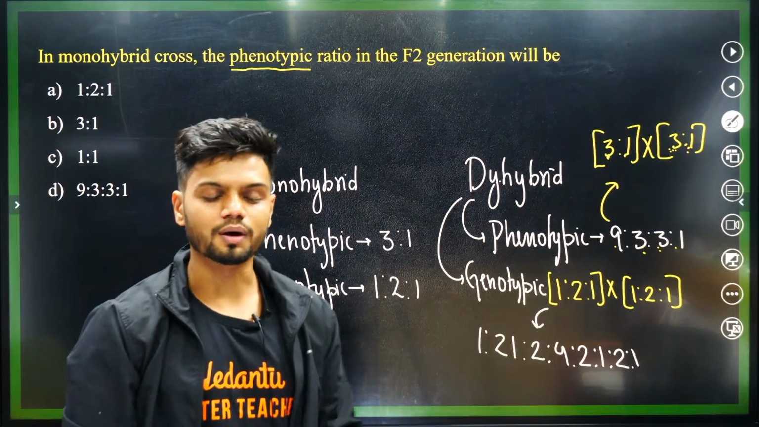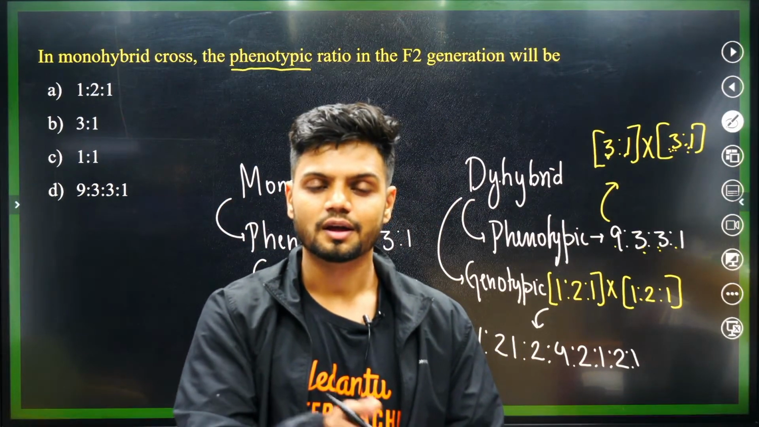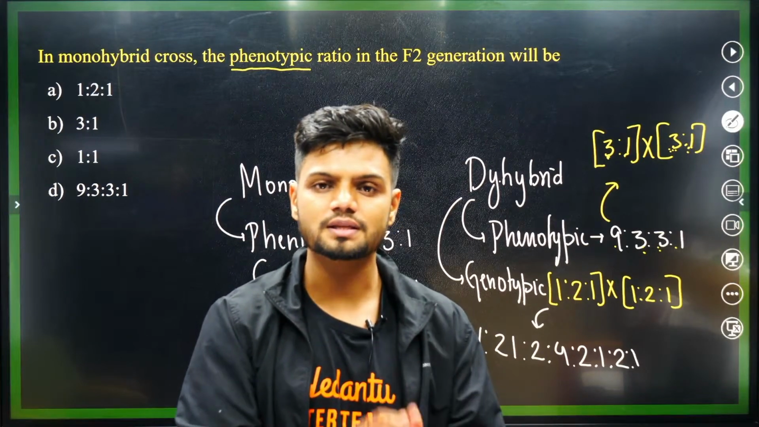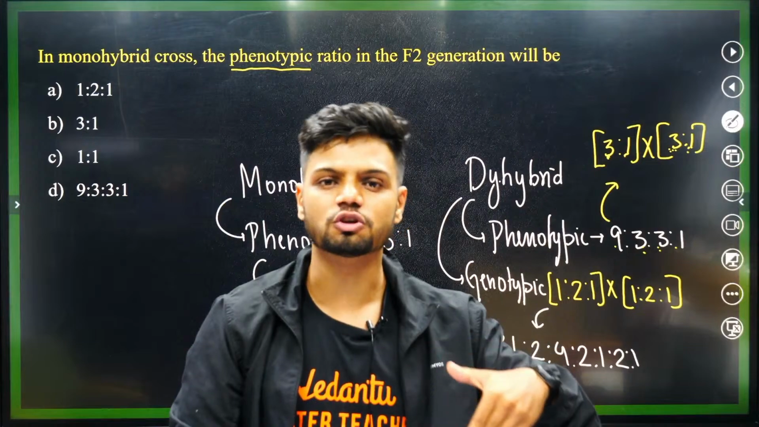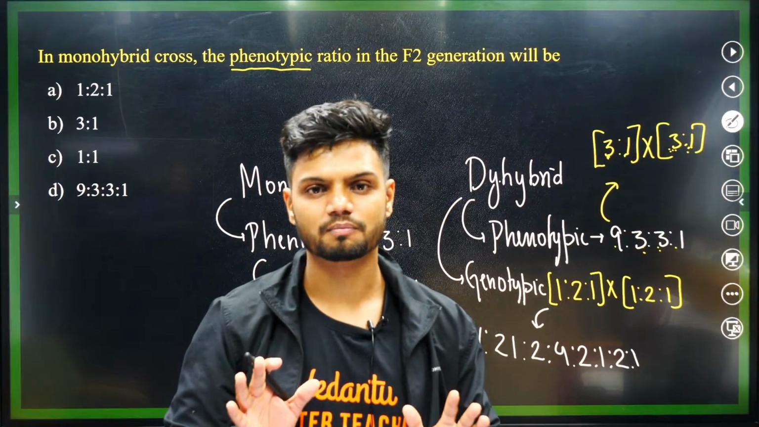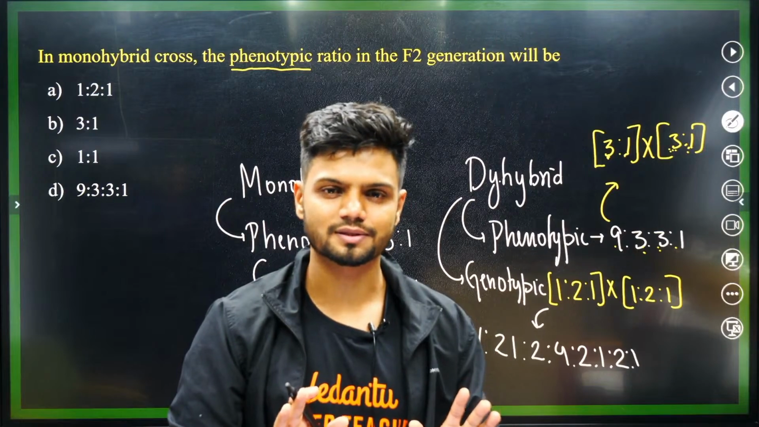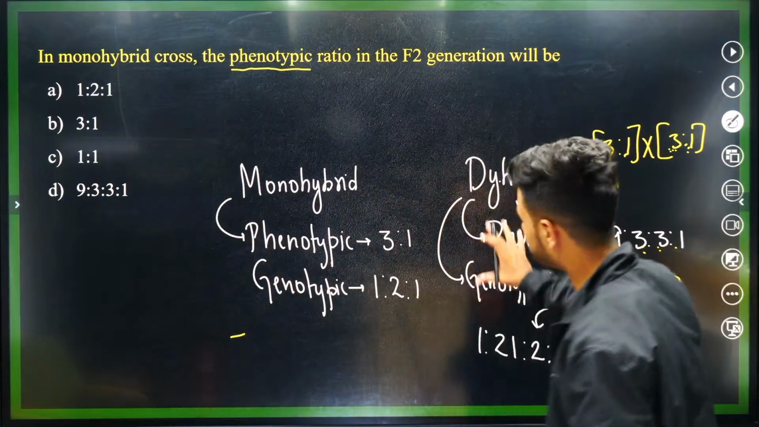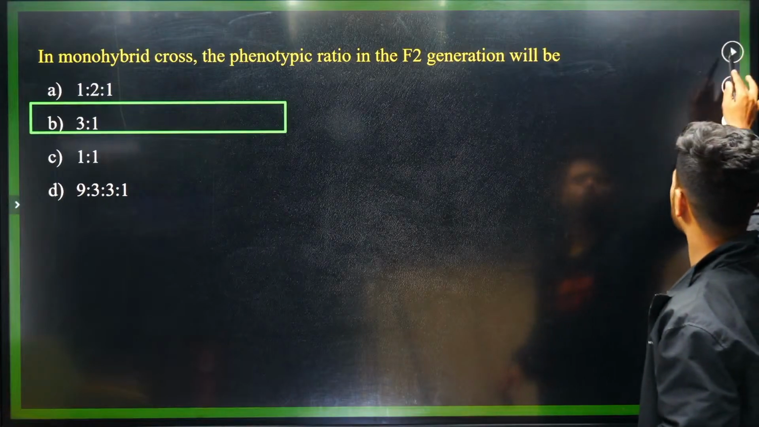Similarly, you need to know the phenotypic and genotypic ratio of incomplete dominance. In the case of incomplete dominance, it is 1:2:1 for both phenotypic and genotypic. Same to same, it's equal. In the case of a test cross, it is 1:1. You all must learn and remember this, it is easy.